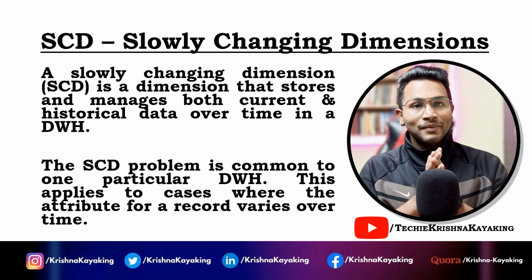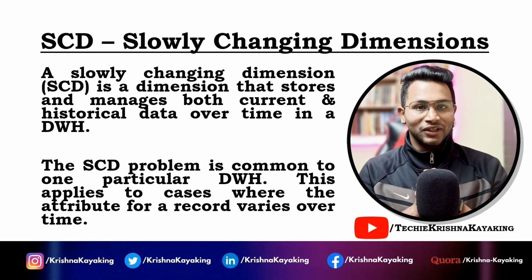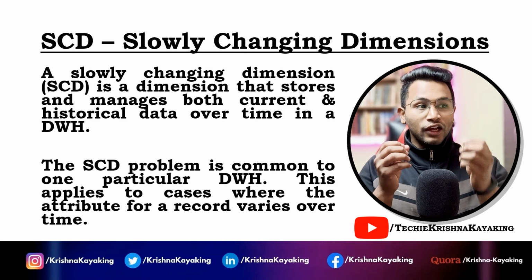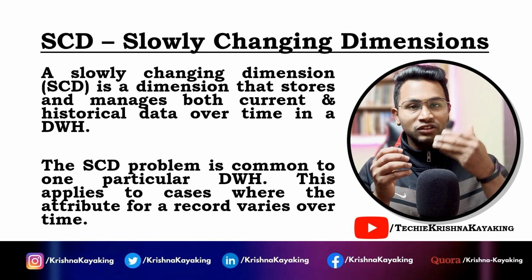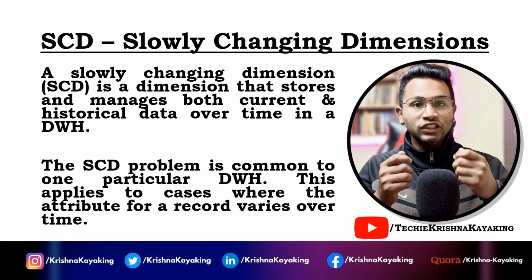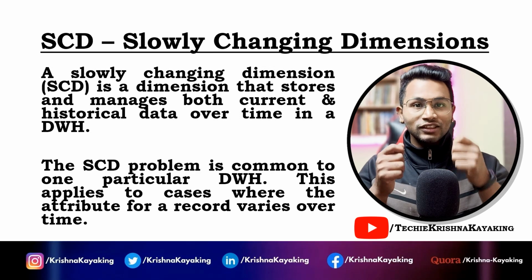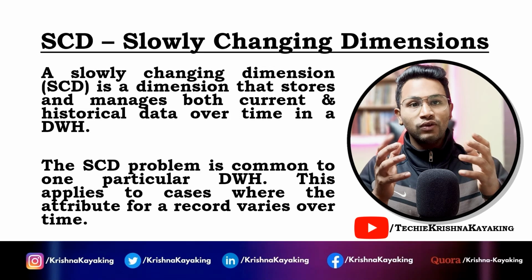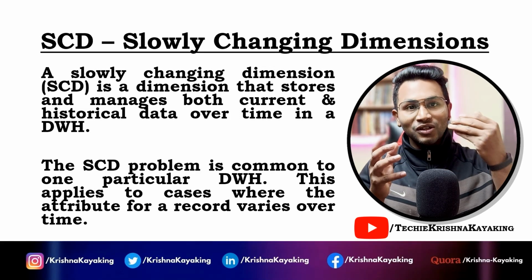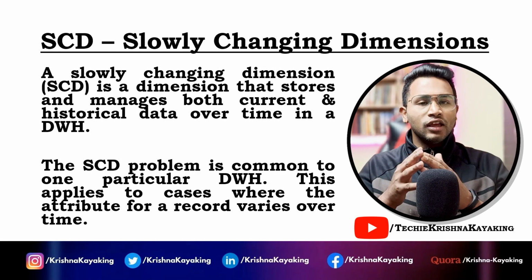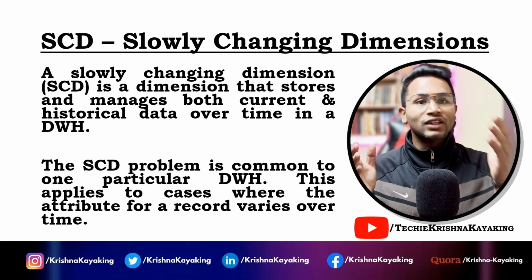Slowly changing dimension is a common problem in any data warehouse. This applies where the attribute or value is changing with time. As time passes, the value is changing. We may not consider those values which are changing very fast. We are considering those values which take some time to change. This is an exception where we are handling data which is changing slowly, in a period of maybe 1 year, 2 years, or 3 years.